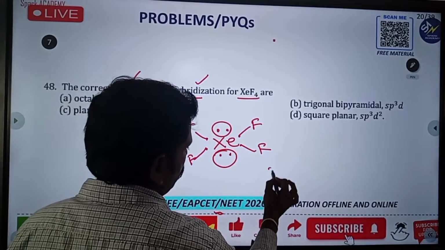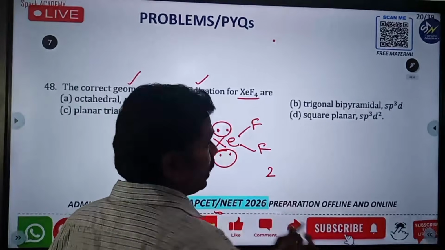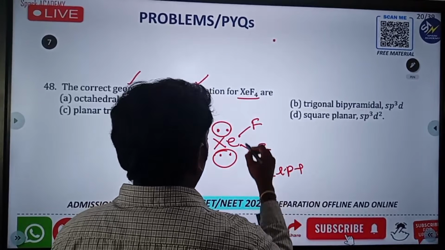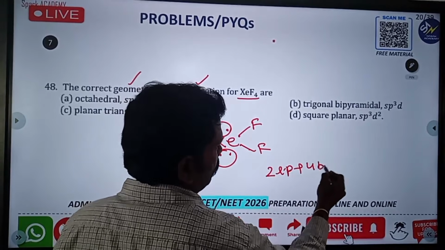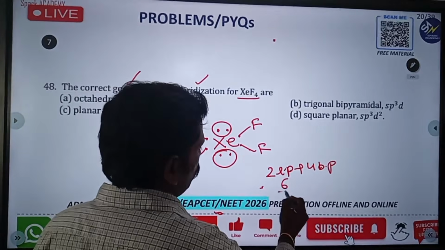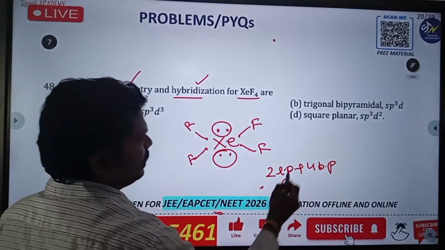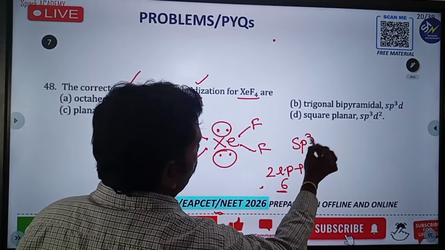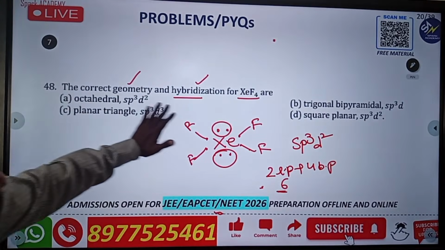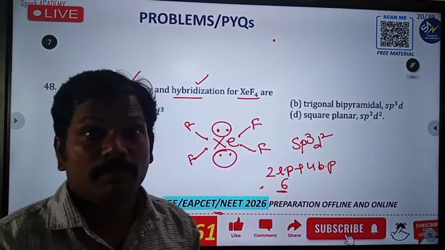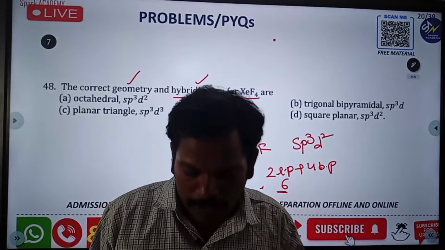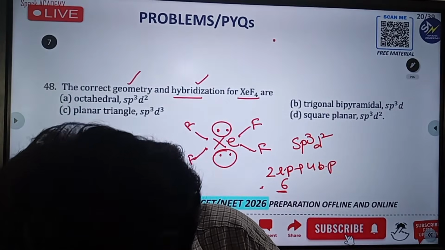So how many lone pairs? 2 lone pairs, and also 4 bond pairs. 2 lone pairs and 4 bond pairs, both together make 6. If it is 6, you already know that it is considered as sp3d2. So which options have sp3d2? Option A and option D. Both contain sp3d2. From these two, A and D, which one is correct? I will explain right now.